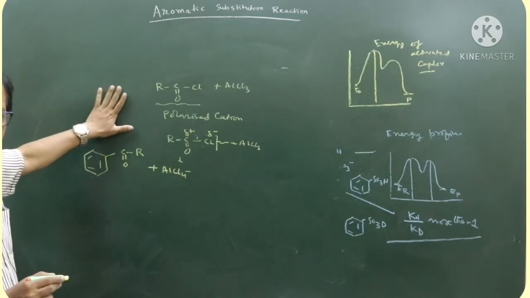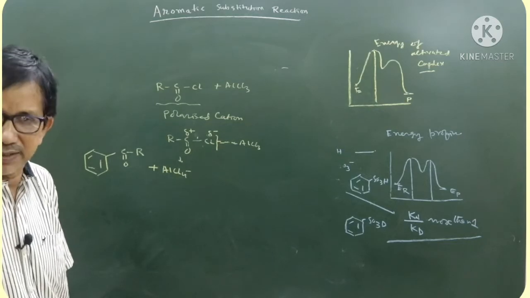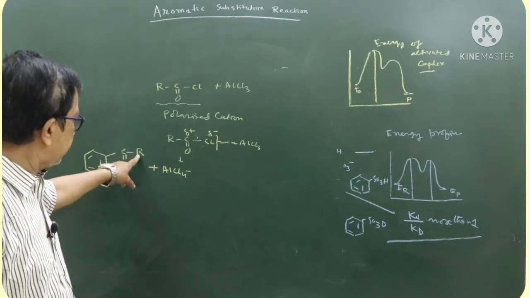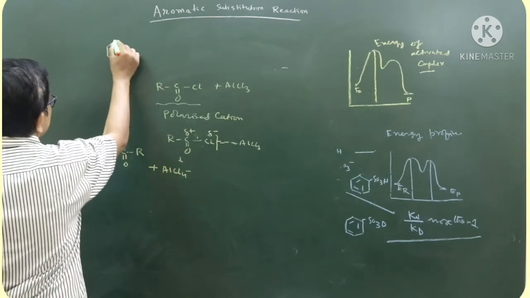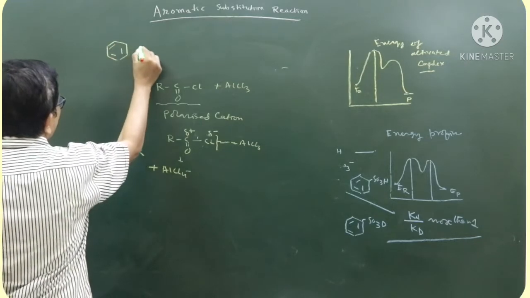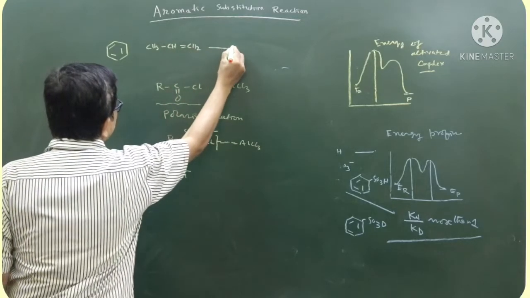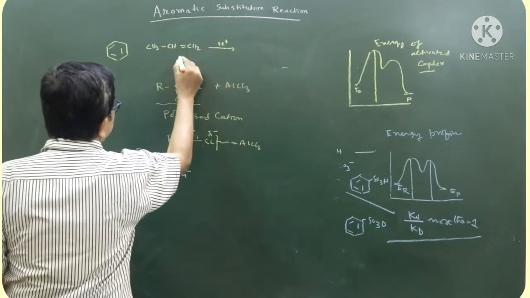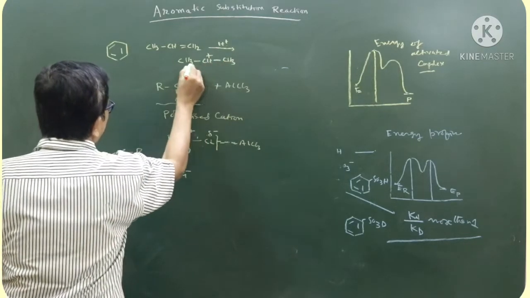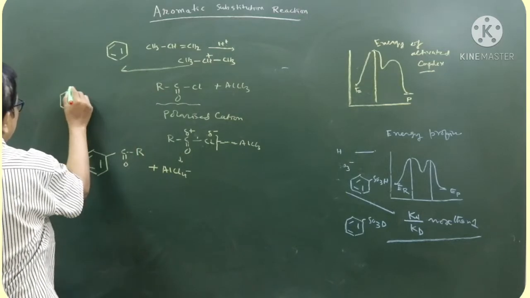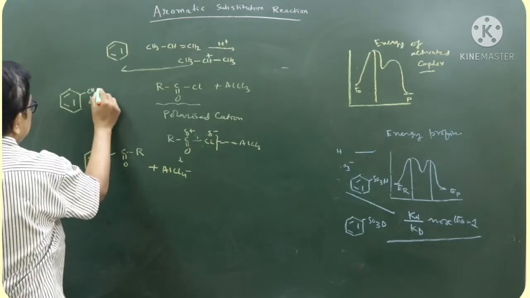Now, one more part I want to tell you, alkylation is not restricted to alkyl halide only, or acylation is not restricted to acyl chloride only. Similarly, benzene when treated with an alkene in presence of acid, which helps to form the carbocation, which attacks benzene to give you this product. It is called isopropyl benzene.